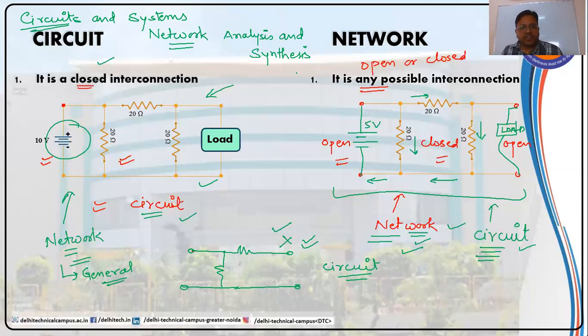You must be wondering what is analysis and synthesis. I will come very shortly onto this topic also.